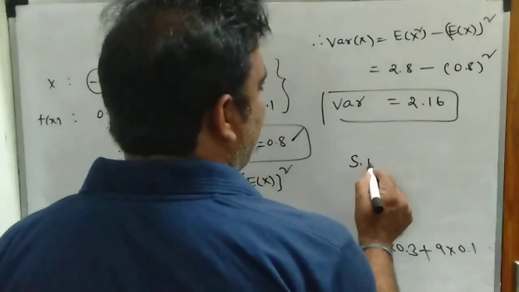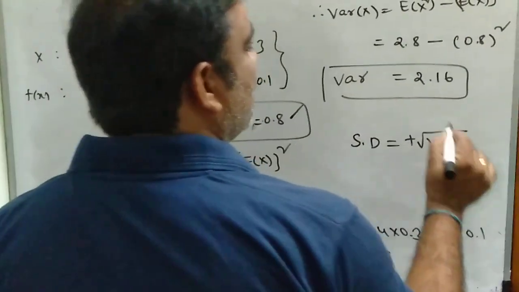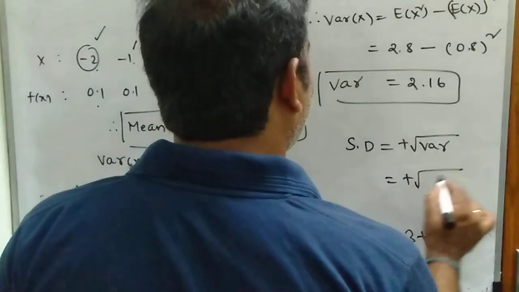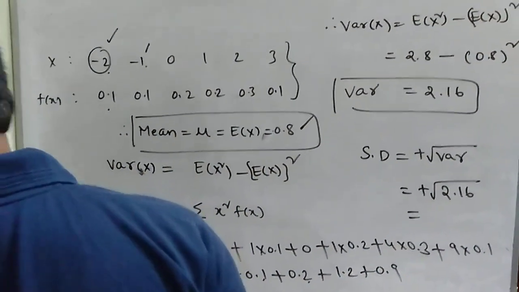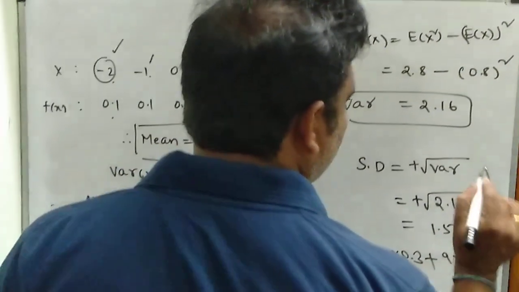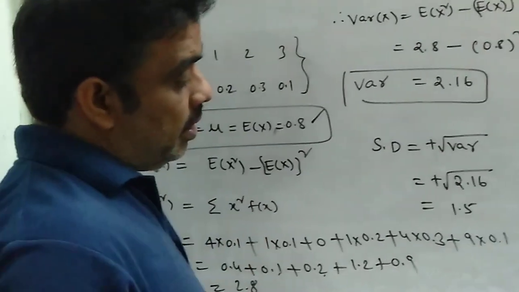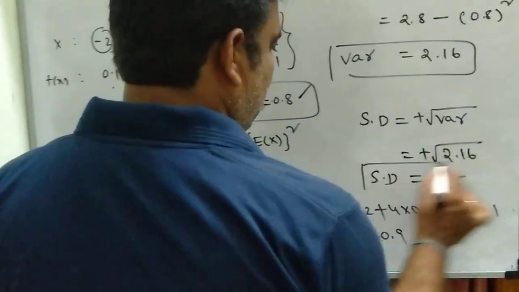Similarly, you can find the standard deviation also. What is the formula for standard deviation? It is the positive square root of variance, that is plus root of 2.16, which is approximately 1.5. This will be the standard deviation. Okay.